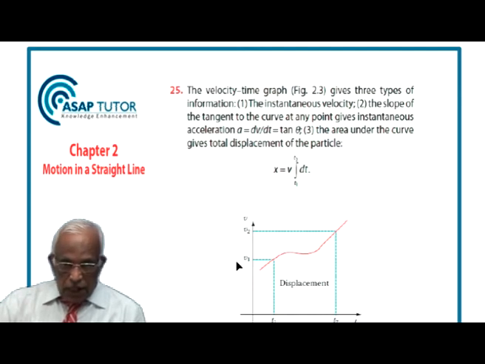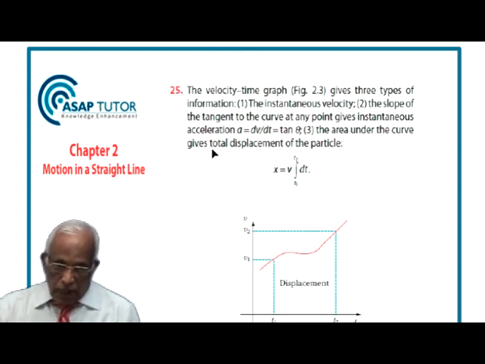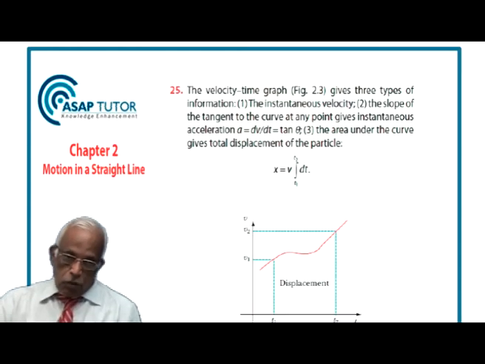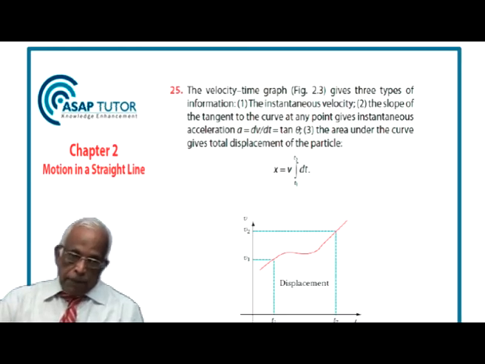Then third is the area under the curve, this whole area covered by the two ordinates, the x-axis and the curve itself. This whole area is nothing but the integral of v dt from t1 to t2, and it represents the area under the curve, giving us the total displacement of the particle.